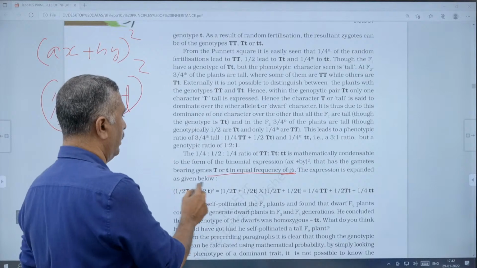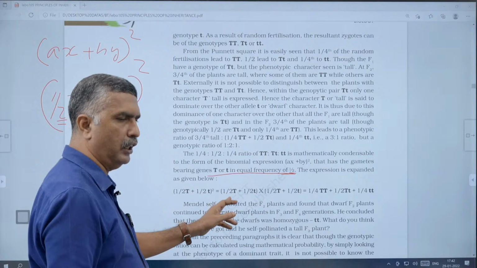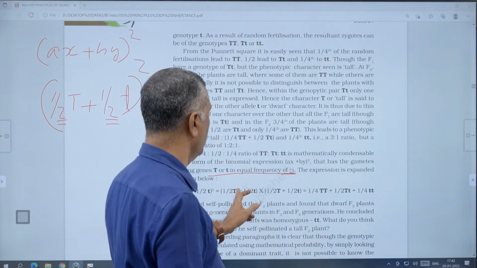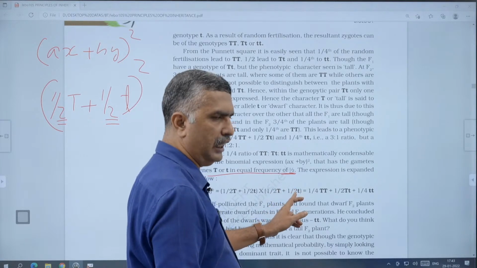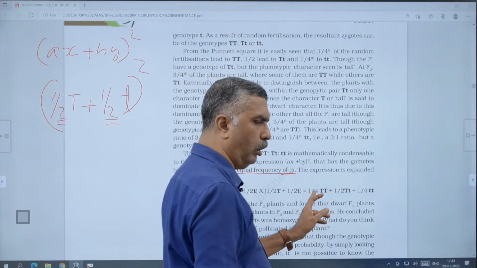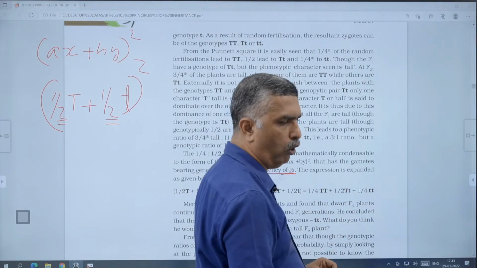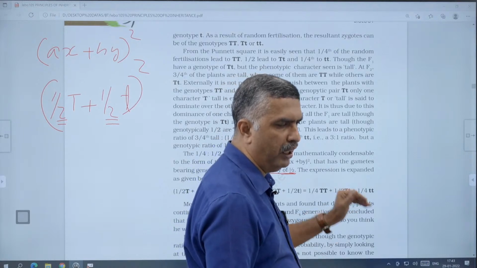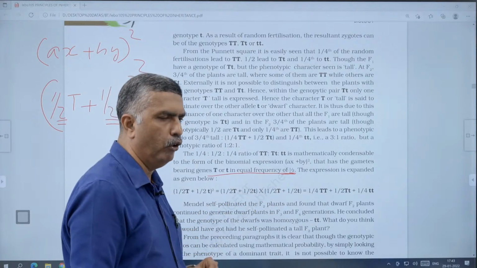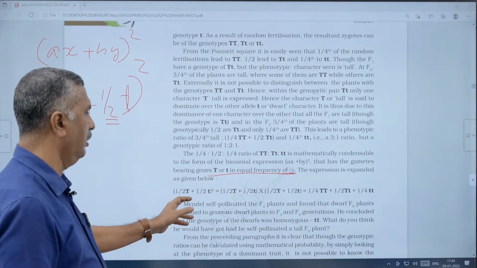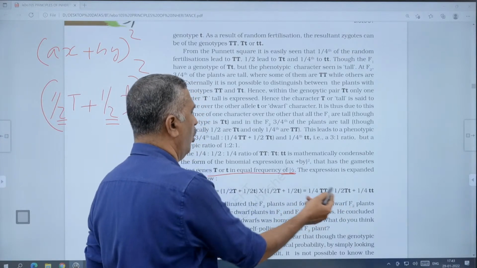When you expand the binomial expression, (1 by 2 capital T plus 1 by 2 small t) all square is equal to (1 by 2 capital T plus 1 by 2 small t) into (1 by 2 capital T plus 1 by 2 small t). The expansion gives 1 by 4 capital T capital T plus 1 by 2 capital T small t plus 1 by 4 small t small t. That is the binomial expansion.